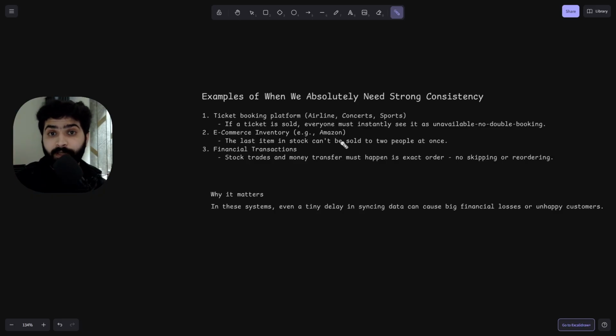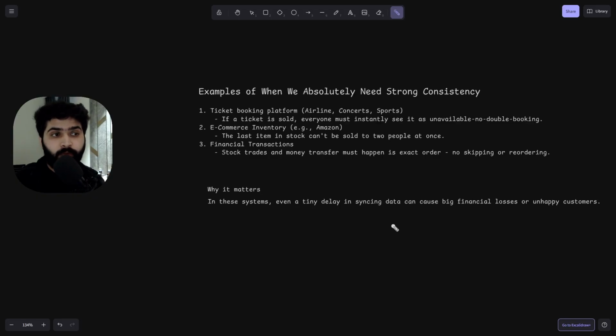Next, e-commerce inventory, like Amazon. The last item in stock cannot be sold to two people at once. If we have one item and it is the last in stock, we cannot allow two people to purchase that particular item at once, because that's the last stock. It must be reflected to everyone. Then financial transactions, like stock trades and money transfers, must happen in exact order, with no skipping or reordering. Make sense? Cool.